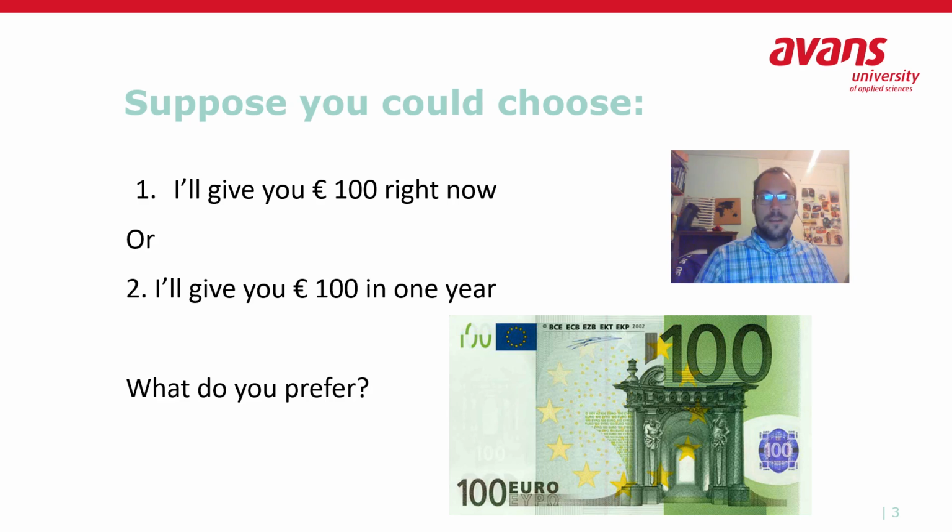So take this information into account from the previous slide. Suppose you could choose between I will give you 100 euros right now, or I'll give you 100 euro in 1 year. Which one of the two do you prefer? Would you rather have it now, or would you rather let me save it for you and give it to you in 1 year from now? Take a moment to think about this. Put your video on pause, and then you can put the answer. I will tell that to you next slide.